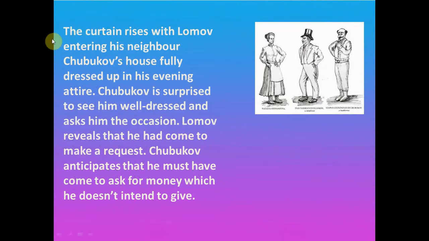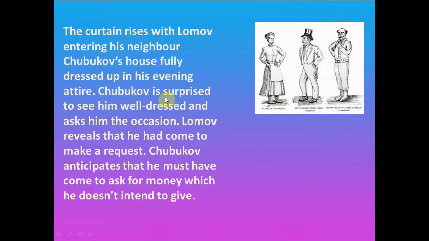So here are the details of the play, which begins with Lomov entering his neighbor Chubukov's house. First let me read the lines to you and then I will give the explanation. The curtain rises with Lomov entering his neighbor Chubukov's house fully dressed up in his evening attire.